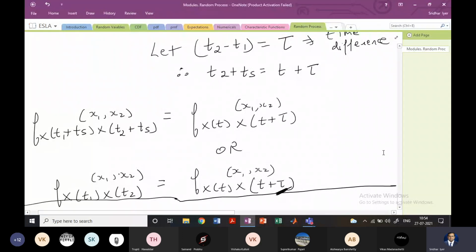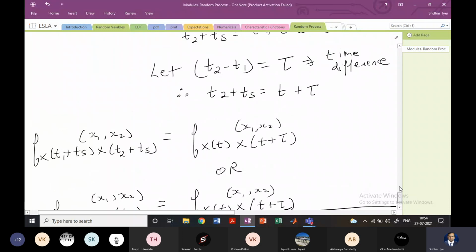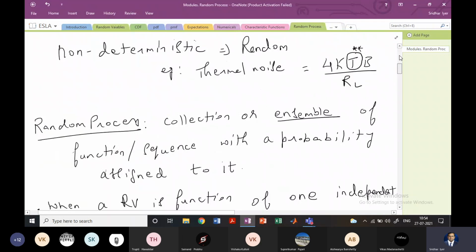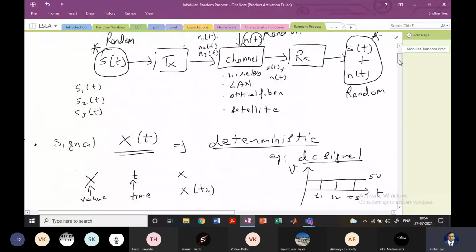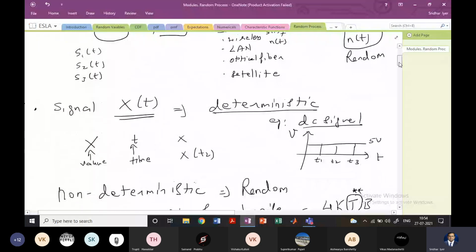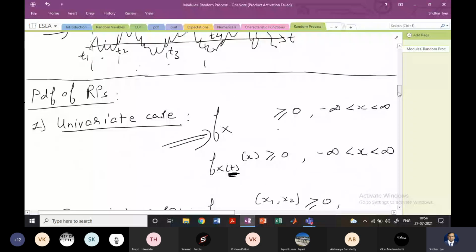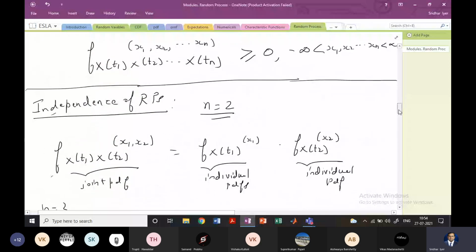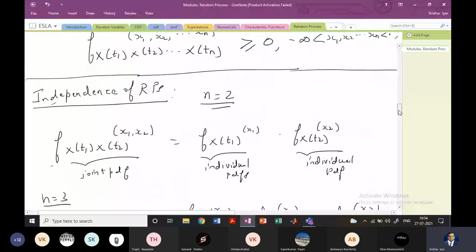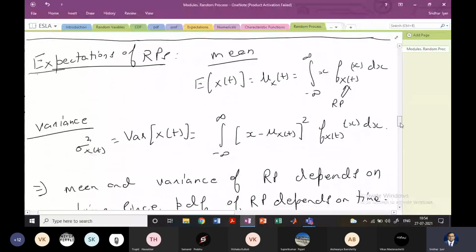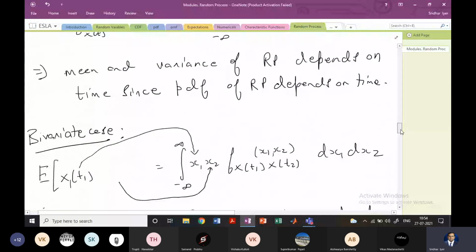I'll just quickly recap what we have done today. We started with the idea of a random process. We discussed deterministic random processes and non-deterministic random processes. A random process is a collection of random variables. Then we looked at the PDF of a random process: univariate case, bivariate case, multivariate case. What is independence? It turns out that independence of random processes is the same as that of random variables, so it will be the multiplication of individual PDFs. We also covered expectations of random processes, just an extension. And then stationarity.